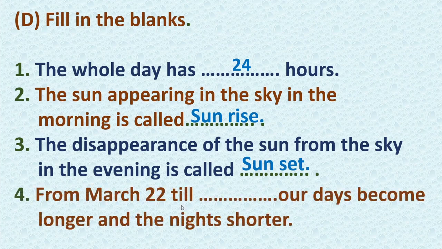Last one. From March 22nd till dash, our days become longer and the nights shorter. Yes. Try to recall. From March 22nd till dash, our days become longer. Very good. June 21st. Nice. What happens here? The days become longer and nights shorter.